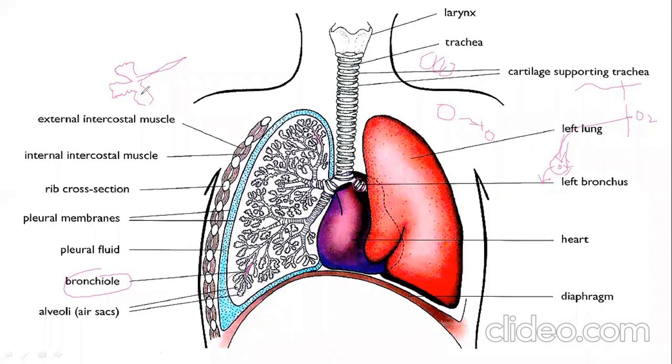This is the actual place where gas exchange takes place. This is the actual place through which oxygen enters your body, oxygen enters your blood, and carbon dioxide gets out from your body by the process of diffusion. Is it clear? Both lungs are covered with a membrane. That membrane is called what? Pleural membrane. Between the lungs and the membrane, there is fluid called what?